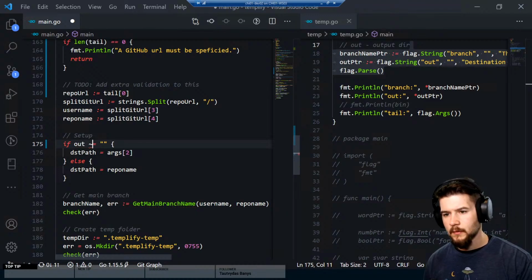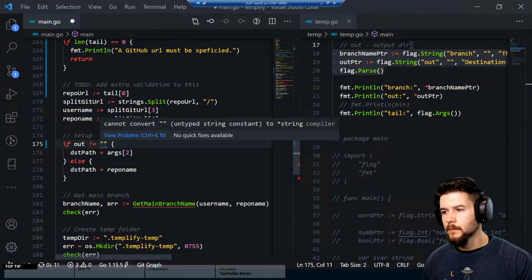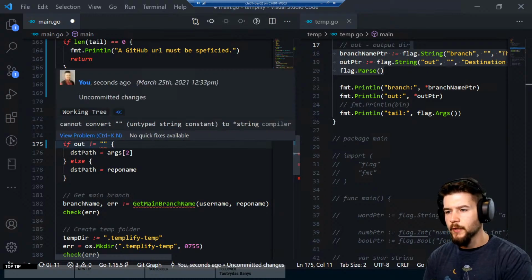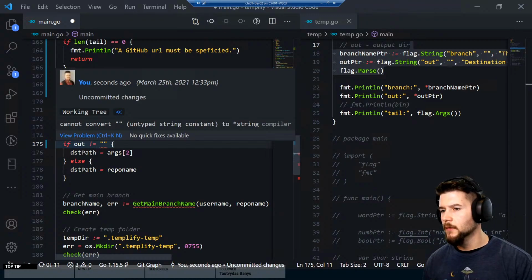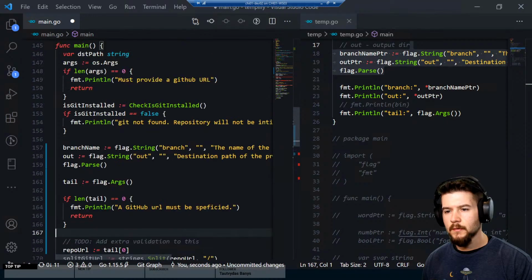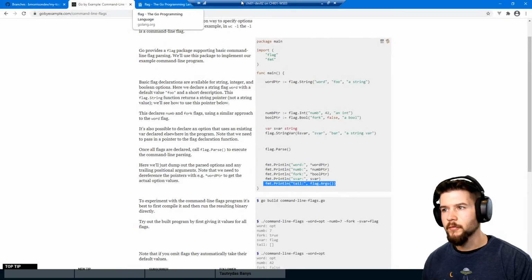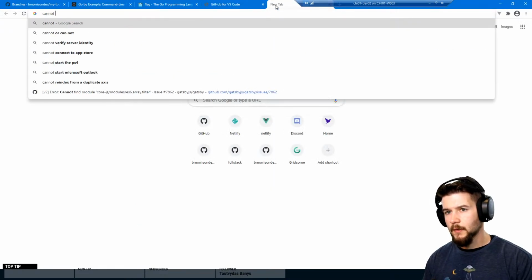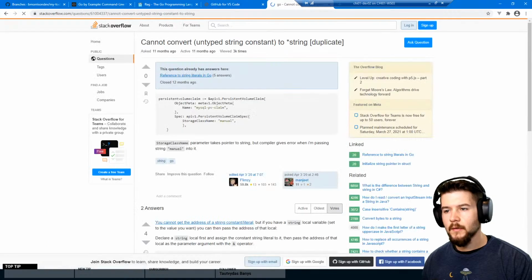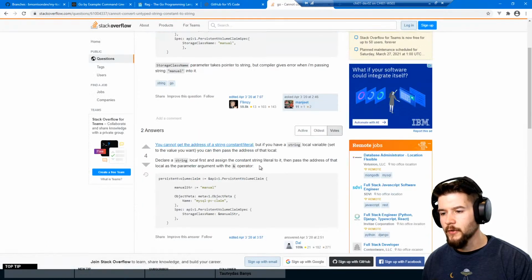Why are we complaining here? Cannot convert untyped string constant to string. Okay. Let's look up that error and find out what's going on there. Cannot convert untyped constant to string. Well, we got a hit right away, so that was pretty nice.